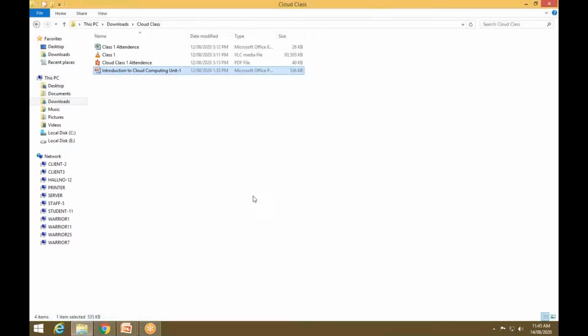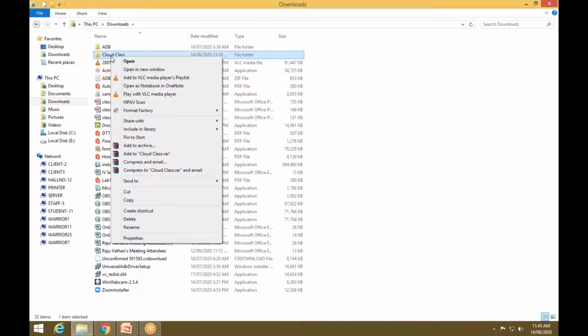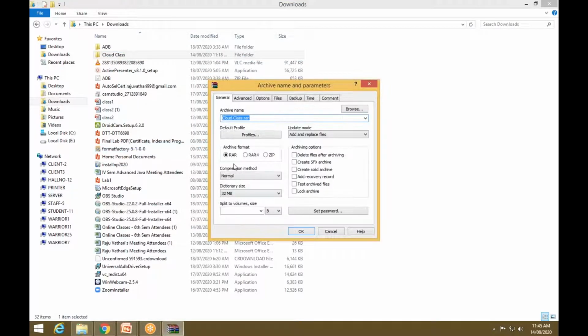How to archive a file. If I go back, here I have the cloud class folder. If I right click, I have the option Add to archive. If I click on this, it will ask whether you want to archive in a RAR, RAR4, or ZIP format. When you click OK, it will compress the file and make a RAR file.